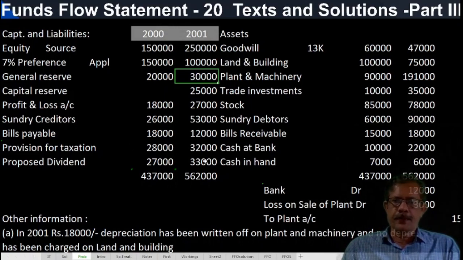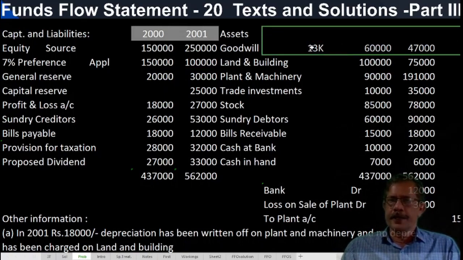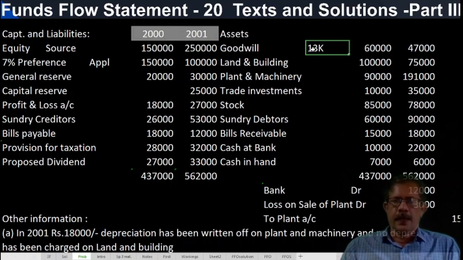Provision for taxation and proposed dividend are treated as current items, so nothing to be done. Then goodwill written off 13,000 debited to adjusted P&L account. Correct? You know that. Then depreciation will be there. Amount written off on intangibles and tangible fixed assets is to be debited to adjusted P&L account, since they have no impact on the working capital position, just a book entry. So goodwill written off debited.